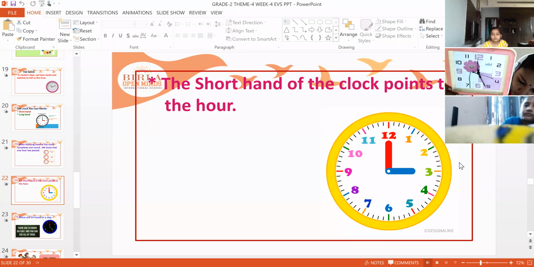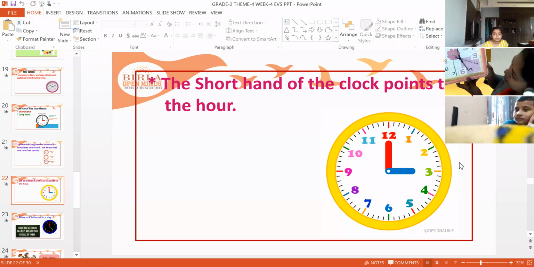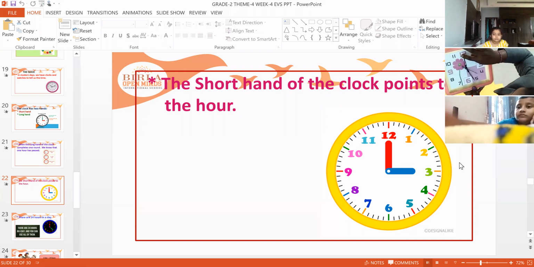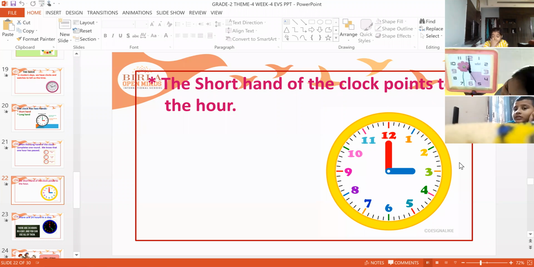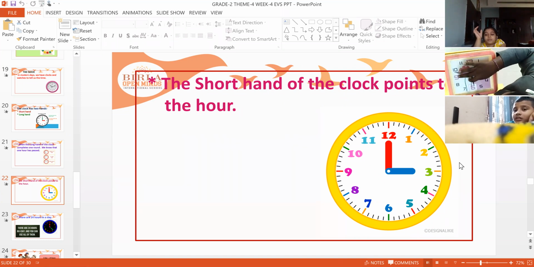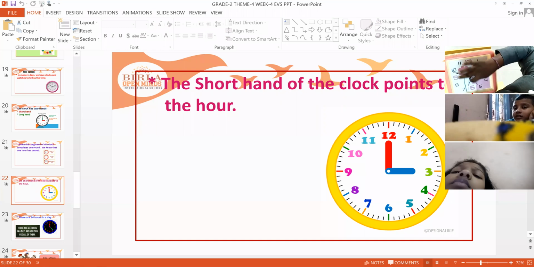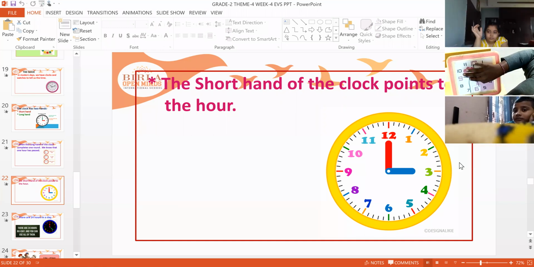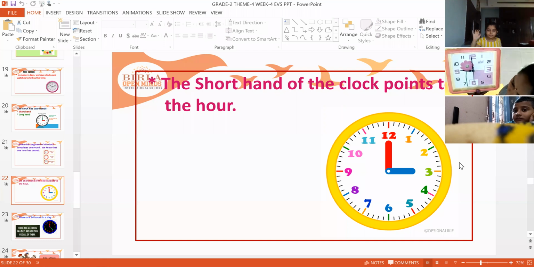Now coming here, you can tell here also. For example, if the short hand is on 12 and the long hand is again on 12, it means exactly 12 o'clock. For example, the short hand is at 9 and the long hand is at 12. Now it is exactly 9 o'clock.